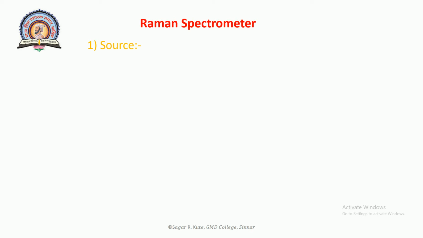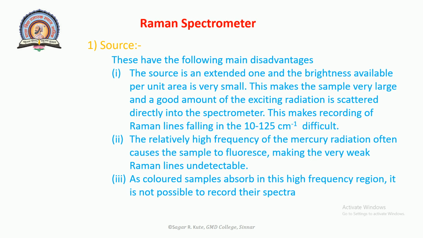In the pre-laser days, the commonly used sources were the blue and the 253.6 nanometer UV emission lines of mercury vapor. These have the following main disadvantages.